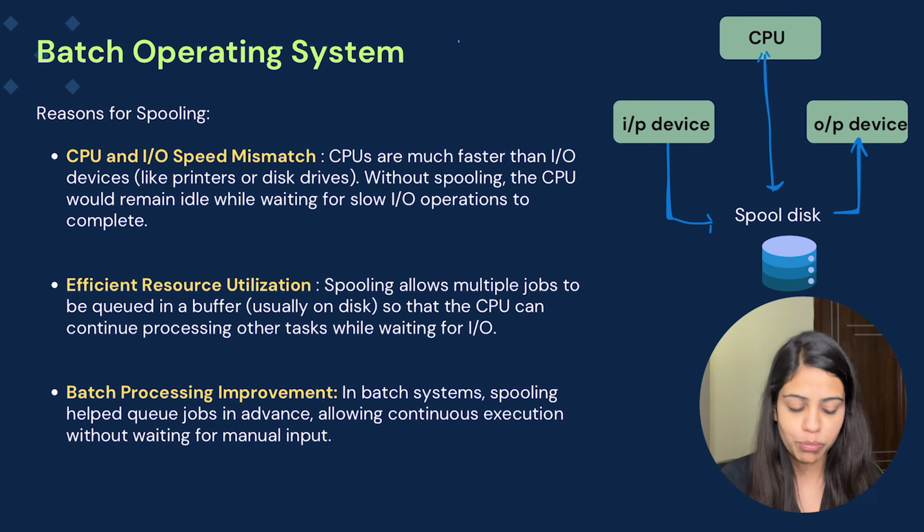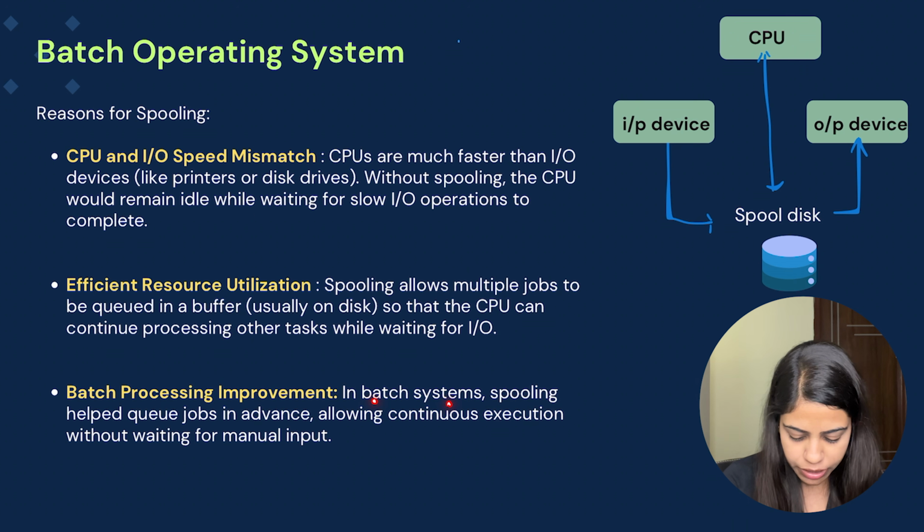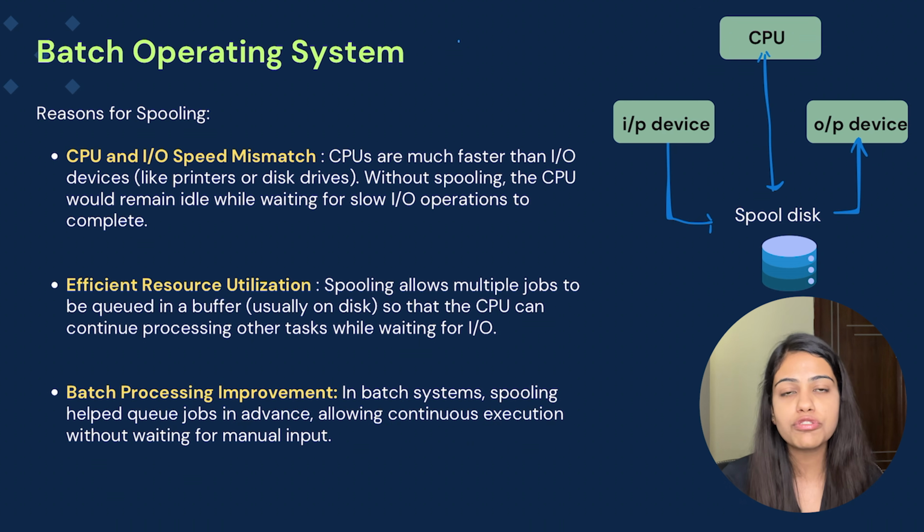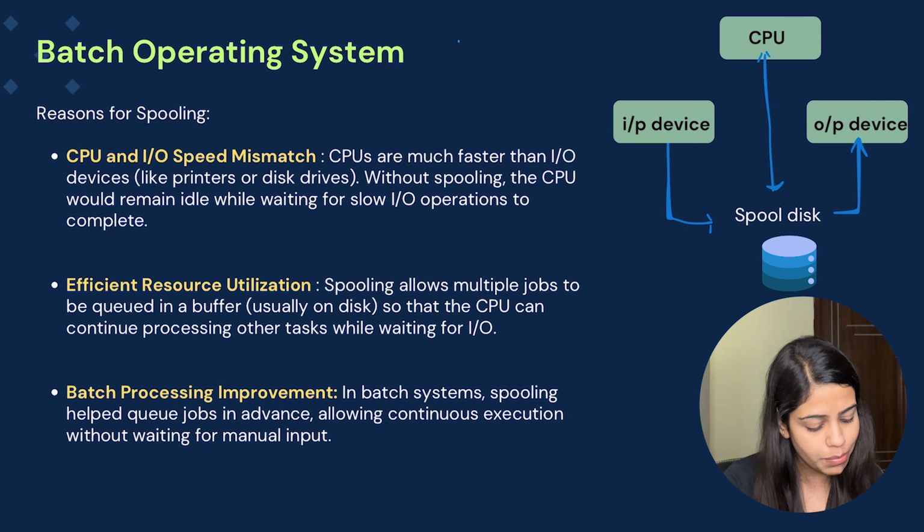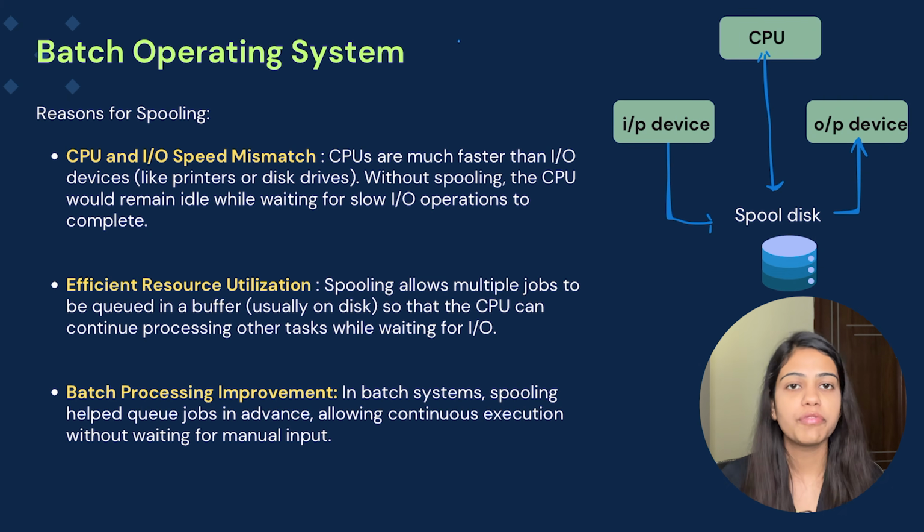Now, batch processing improvement. In batch systems, spooling helped queue jobs in advance, allowing continuous execution without waiting for manual input. Again, we used to provide everything in batches, so it helped in processing all the batches in the same go, simultaneously, which was helping with continuous execution of all the jobs without even waiting for the user input.